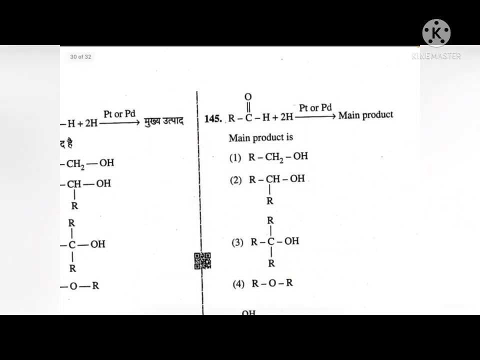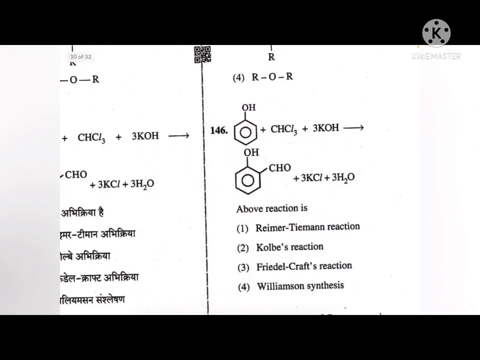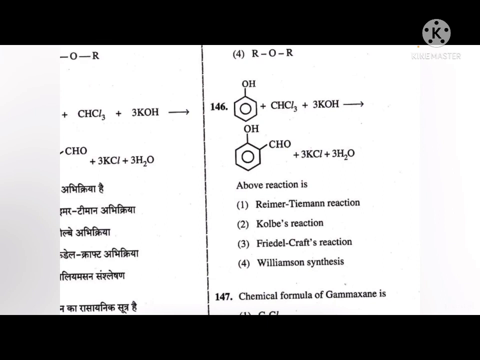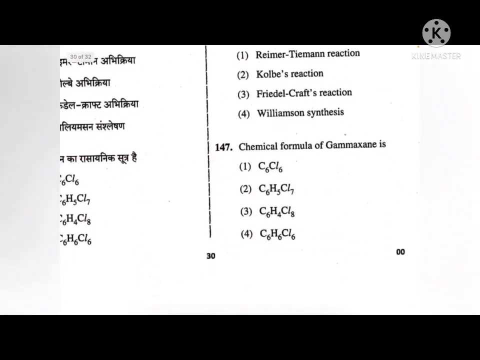Next, so the main product is option number 1, RCH2OH. Next, the above reaction is. Okay, so the correct answer is Reimer-Tiemann reaction. Next, the chemical formula of gamma hexane is option number 1, 2, 3, and 4. So the correct answer is 4, that is C6H6Cl6.